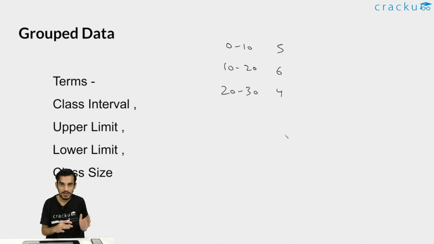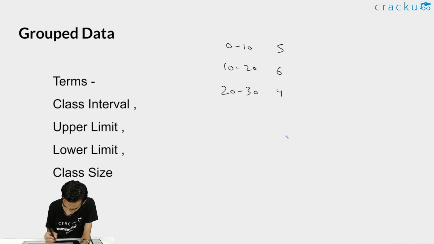So in the last slides, we saw that there was no grouping. We were given that, okay, the values are 2, 5, 3, 4 and so on. But now they have grouped that from 0 to 10, there are 5 values. From 10 to 20, there are this many values. From 20 to 30, there are this many values and so on. Okay. So now the data will be grouped and you will be seeing these terms that will be used.